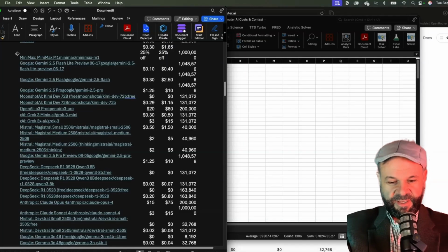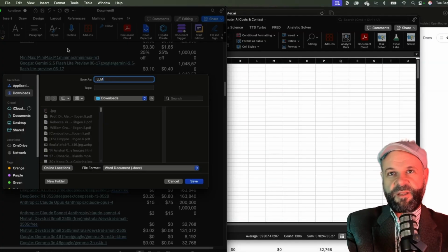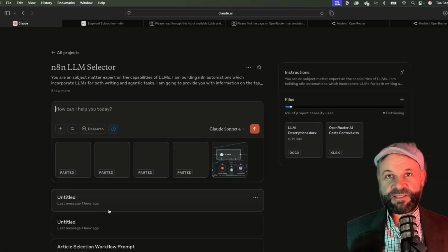The real breakthrough comes when we combine this research with live pricing data. And what you're about to see is how AI can make valuable judgments that would take a human analyst hours to calculate. Okay, now I've made it just a table in a document. I'll just call it LLM pricing and context. All right, so we've got our context data.